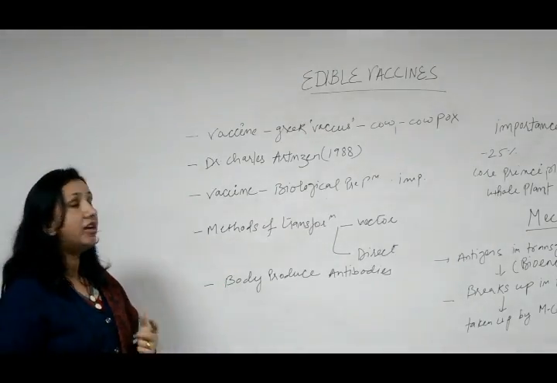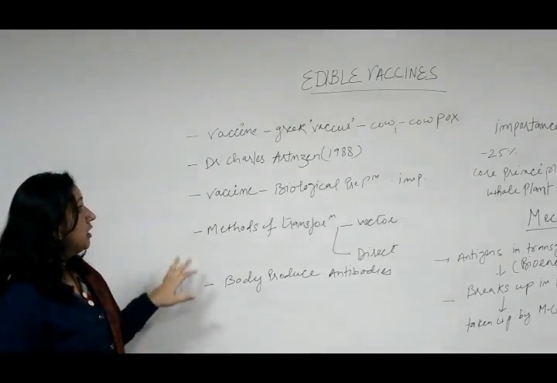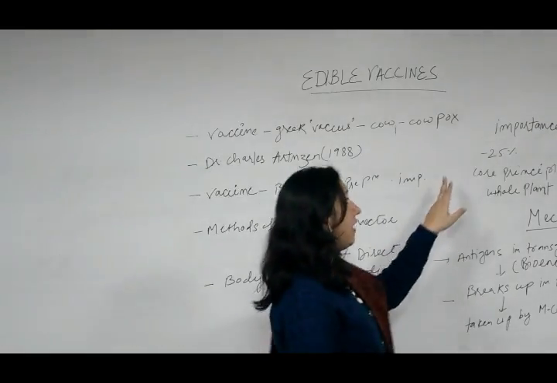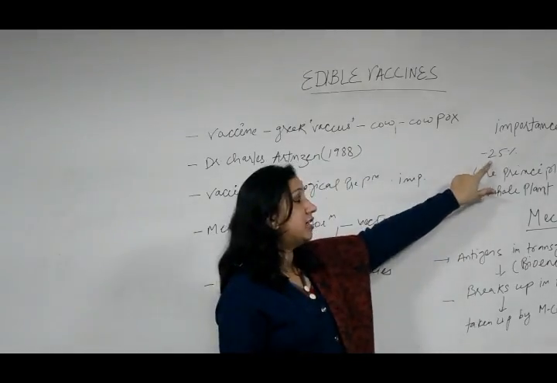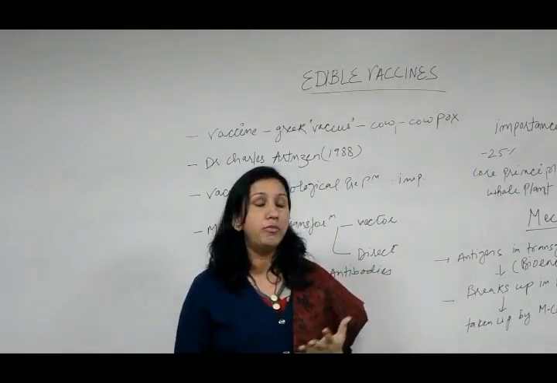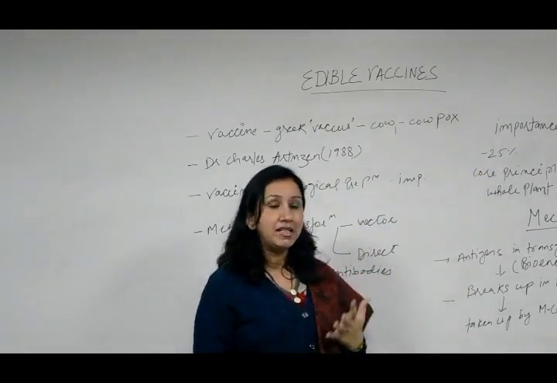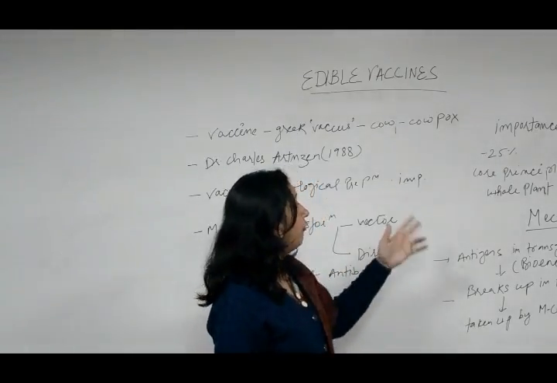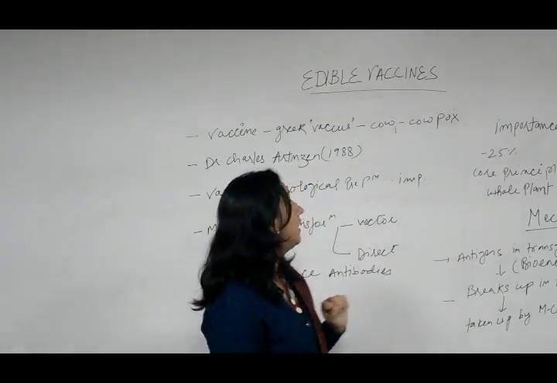Basically, a vaccine is a biological preparation which is used to improve the immunity of a person for a particular infectious disease. So, what is the importance of vaccination? 25% of the world population is suffering from several types of disease. So, vaccination is basically important to prevent such types of disease.